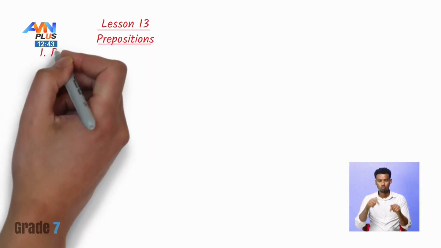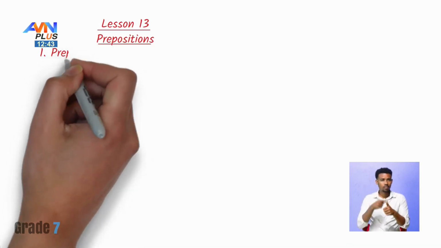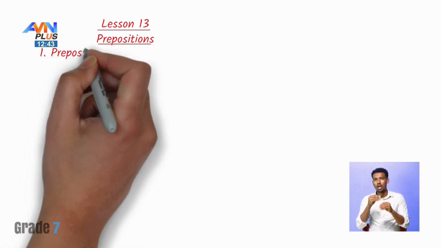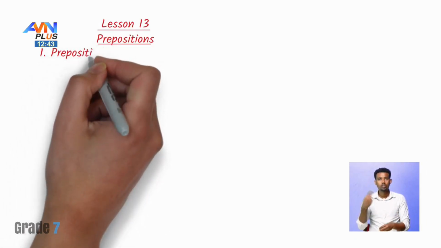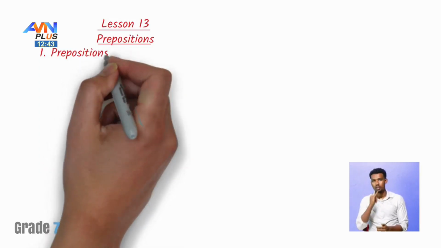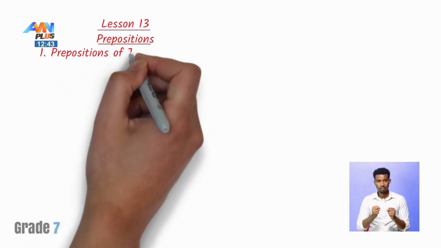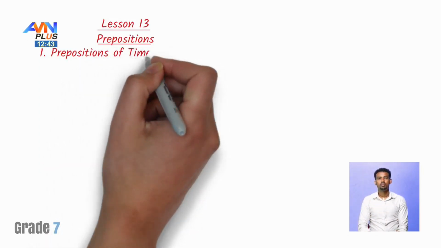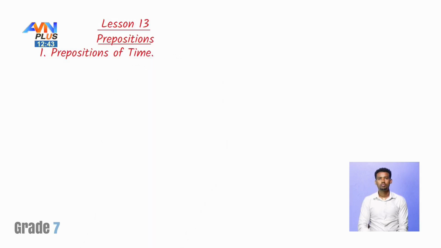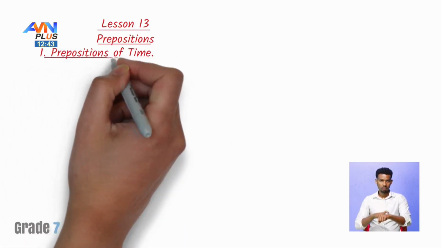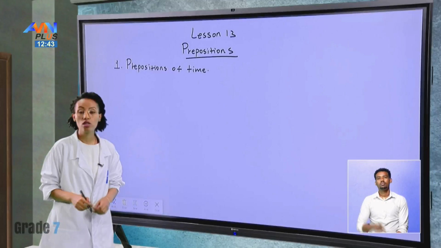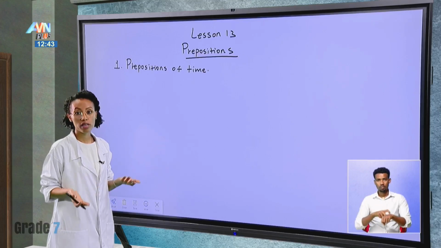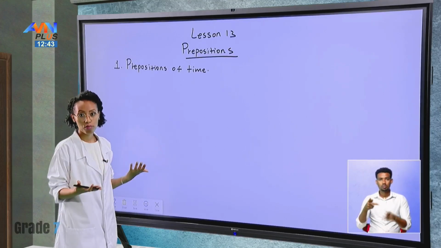So the first common way of using a preposition is prepositions of time. Prepositions of time, or we could say prepositions of place. First, let's do time.